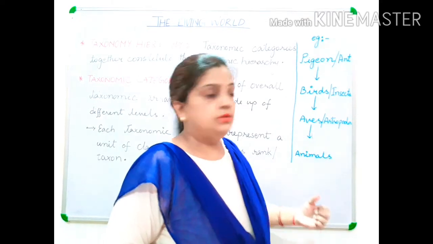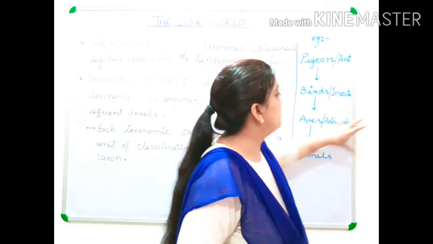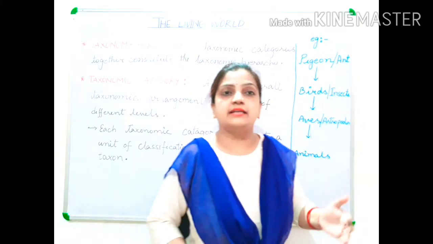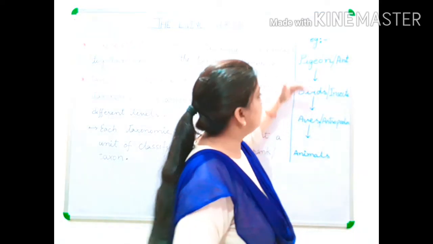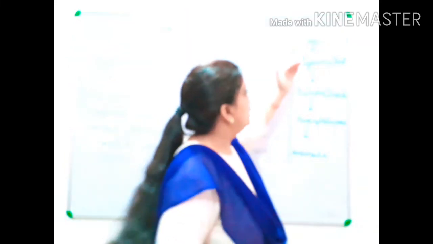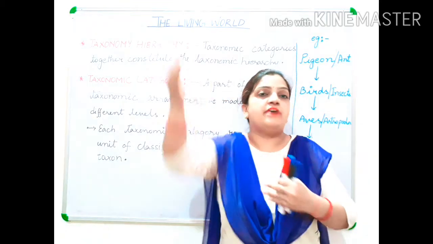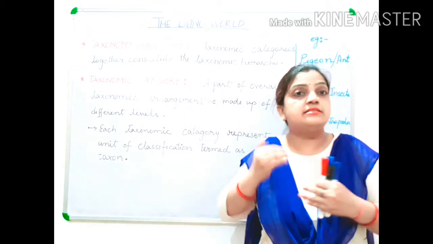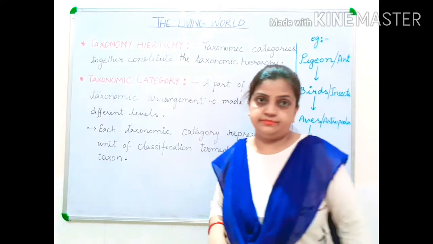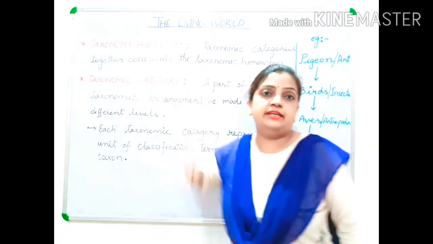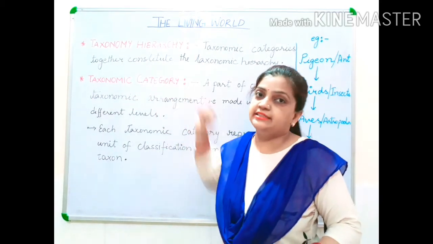I told you that every single group is considered a taxa or taxon. This is a taxon. These are different taxa. Now the different taxa are classified stepwise in a systematic manner in the study of taxonomic hierarchy. And the taxonomic hierarchy is made up of different taxonomic categories.